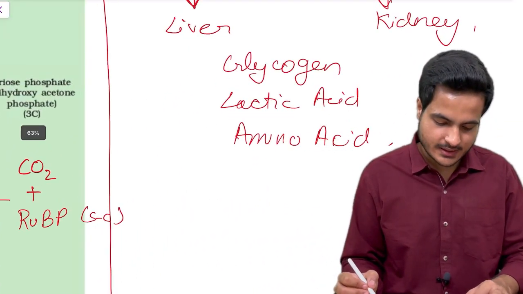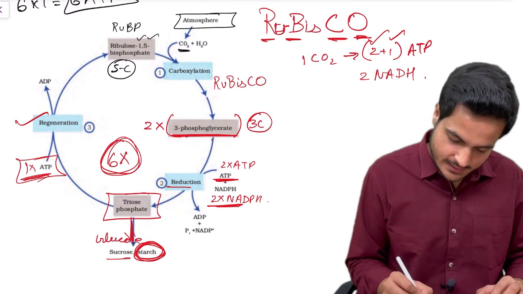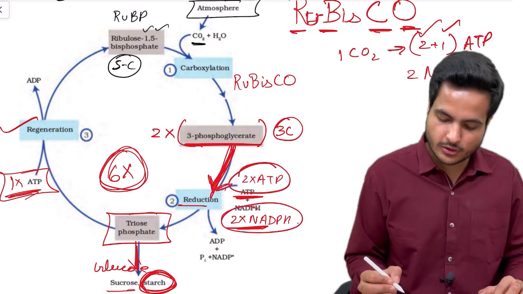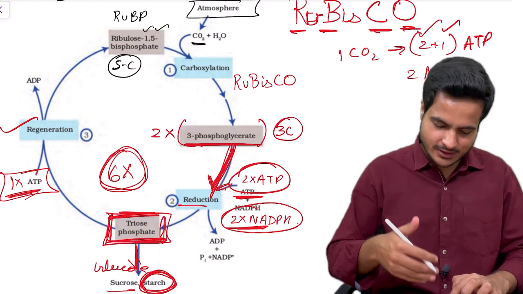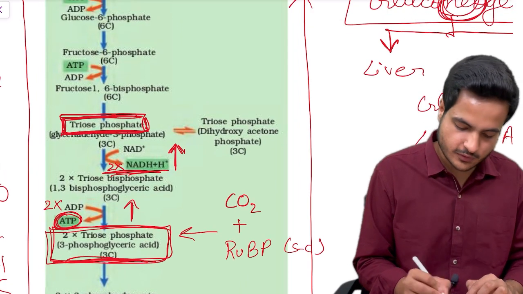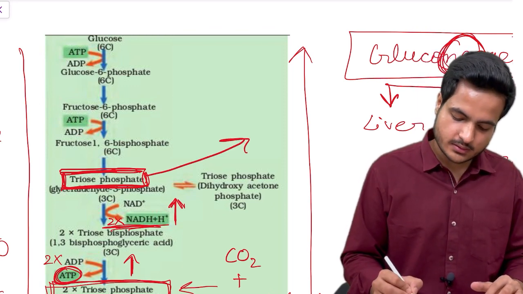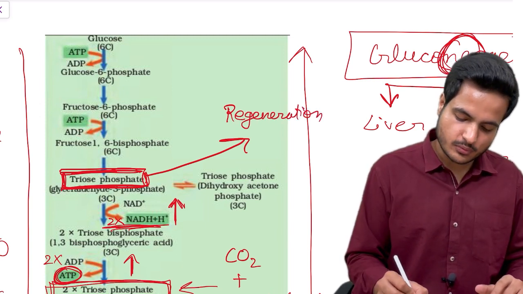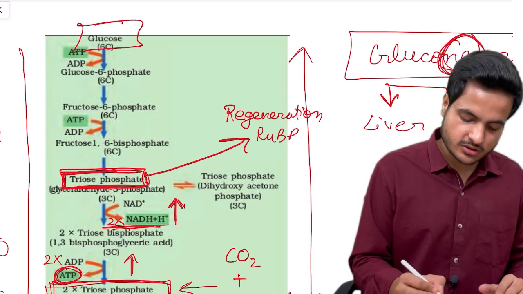Let me just connect this to you. See, this phosphoglyceric acid is going through the process of reduction, where 2 molecules of ATP and 2 molecules of NADPH are used to form triose phosphate. This is actually the reversal of glycolysis. When 3-phosphoglyceric acid moves towards triose phosphate, now the journey would change. Actually, most of the carbon dioxide fixed would leave this cycle for regeneration of RuBP, and only some part would lead to the formation of glucose.